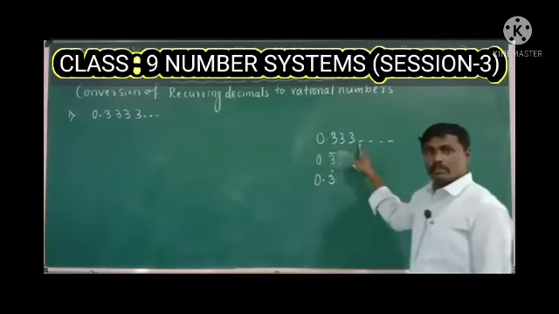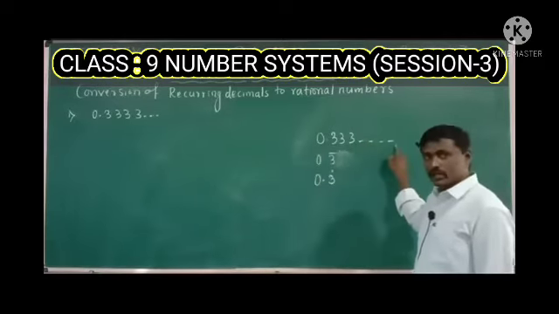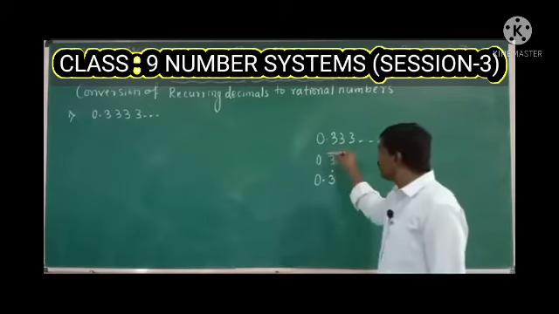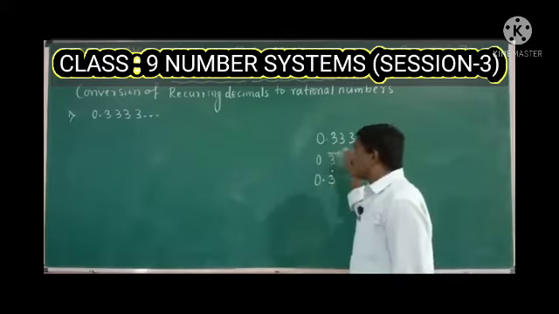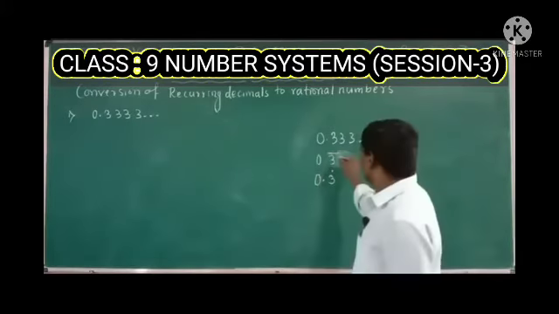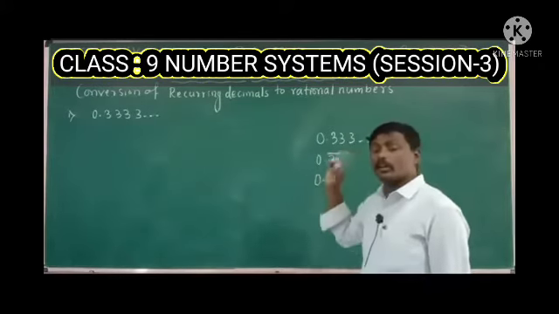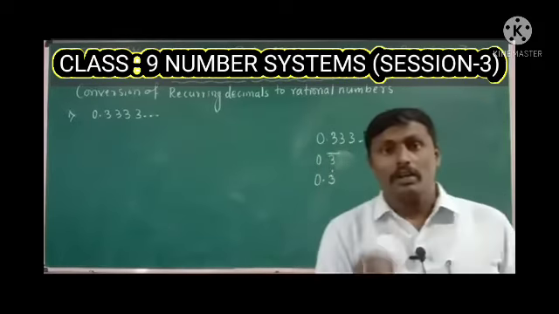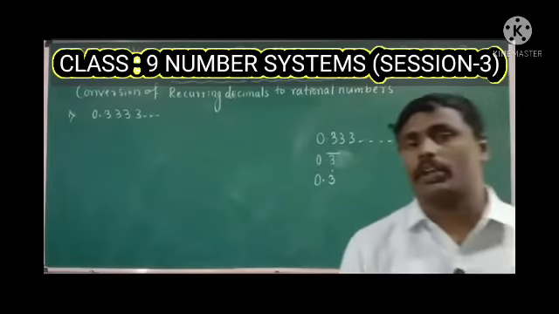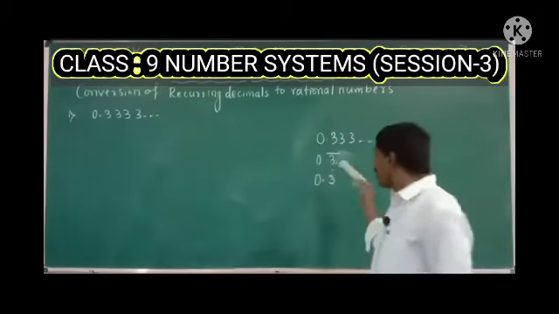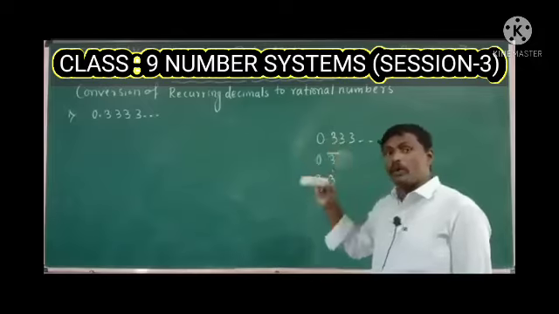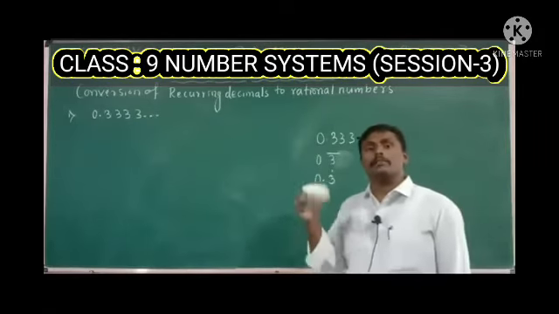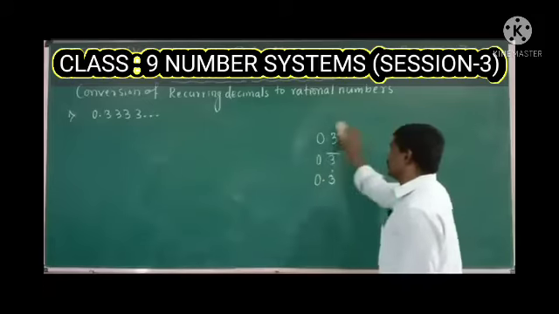So in these three ways we are representing the non-terminating values. First one is by inserting three dotted points, second one by drawing a bar. We draw one bar on the numbers, or we put one point on the individual numbers or a group of numbers. If I put a bar or dotted point on a group of digits, it means those digits will continuously repeat in the next sequence.